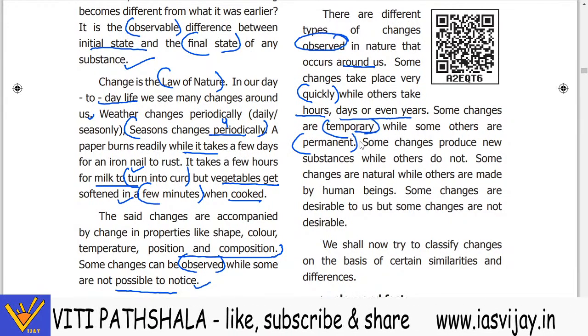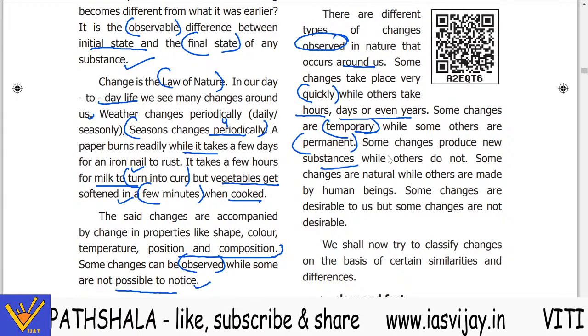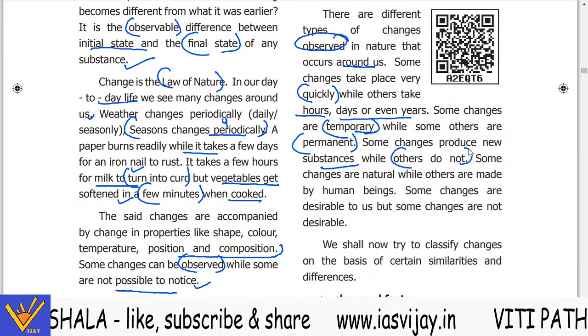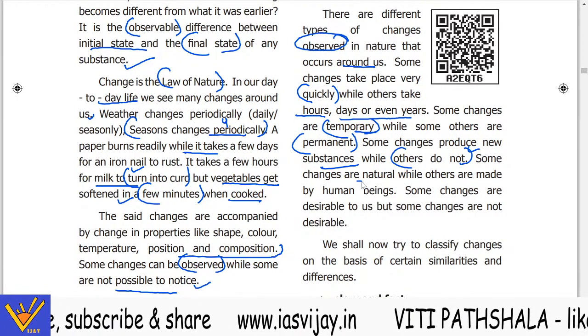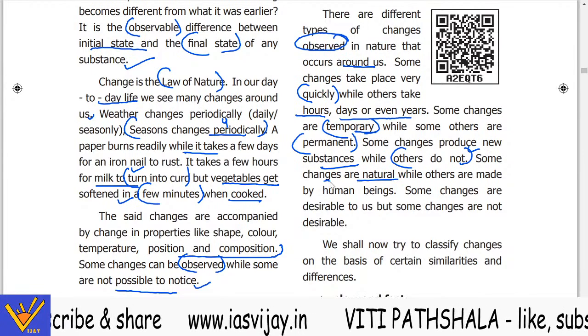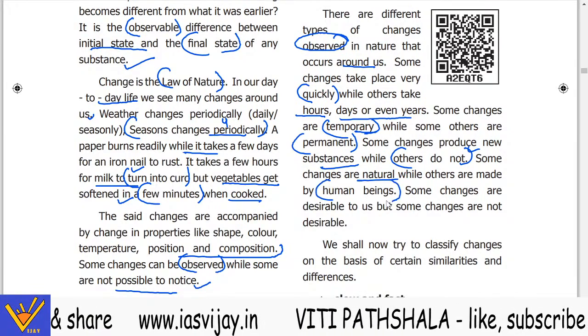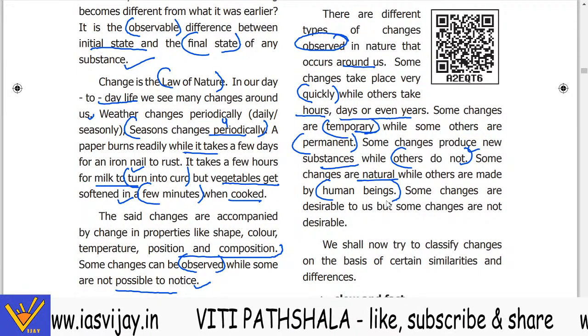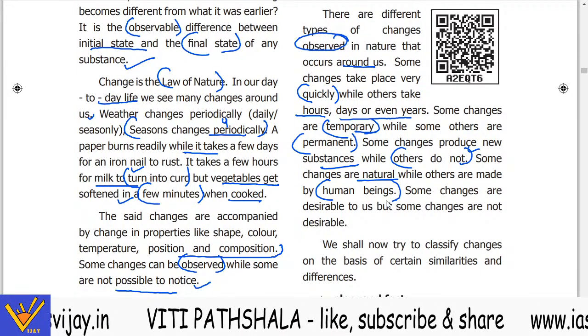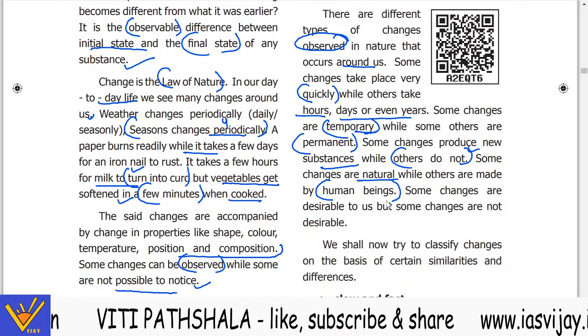Now some changes produce new substances while others do not produce a new substance. Some changes are natural while the others are made by human beings. Some are natural, some are made by human beings. Some changes are desirable to us, but some changes are not desirable to us.